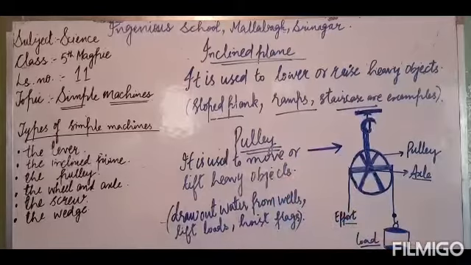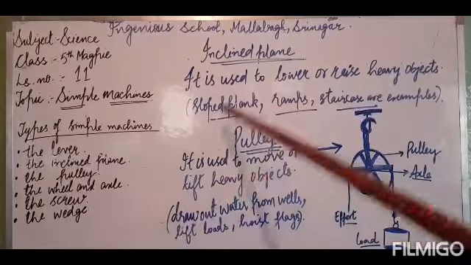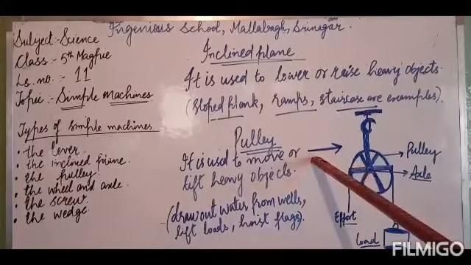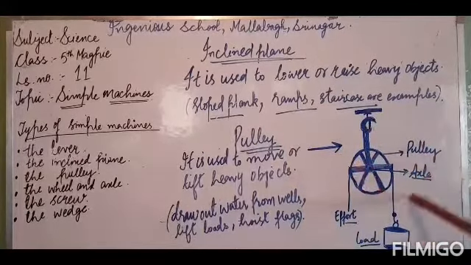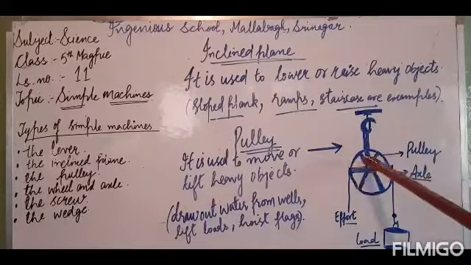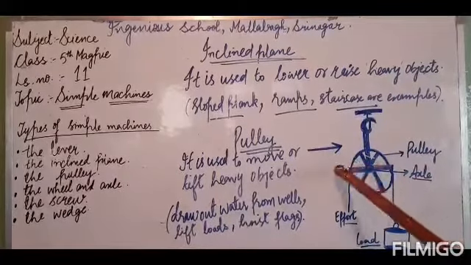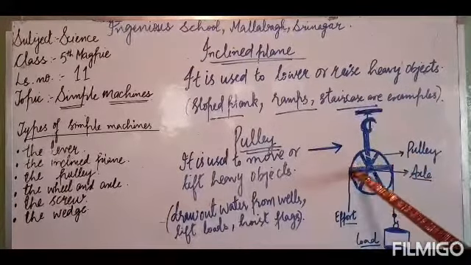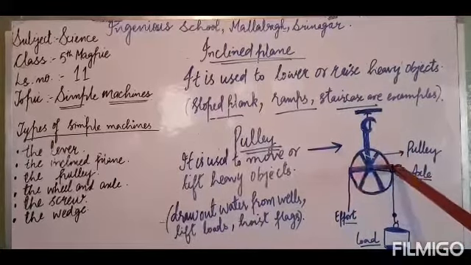Now, pulley. A pulley is used to move or lift heavy objects. It consists of a wheel and an axle. This is the axle and this is the wheel. What is an axle? The axle is the rod passing through the center of a wheel. As you can see here, this is an axle. Okay? Very good.